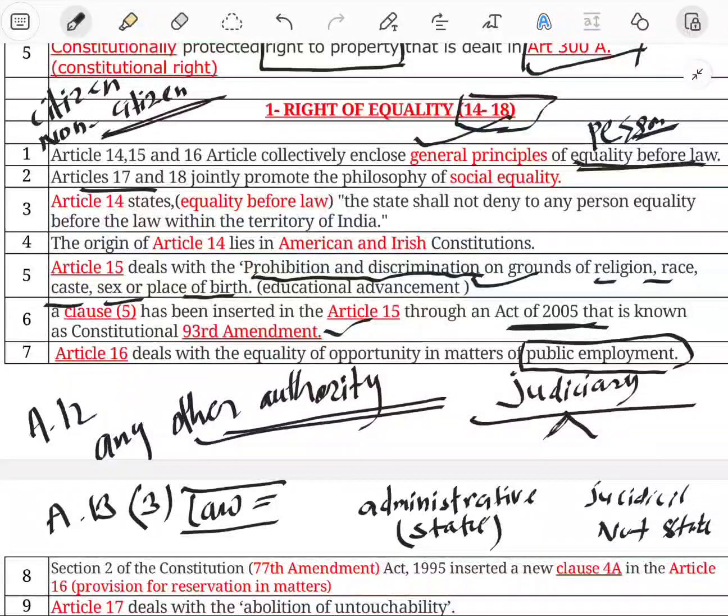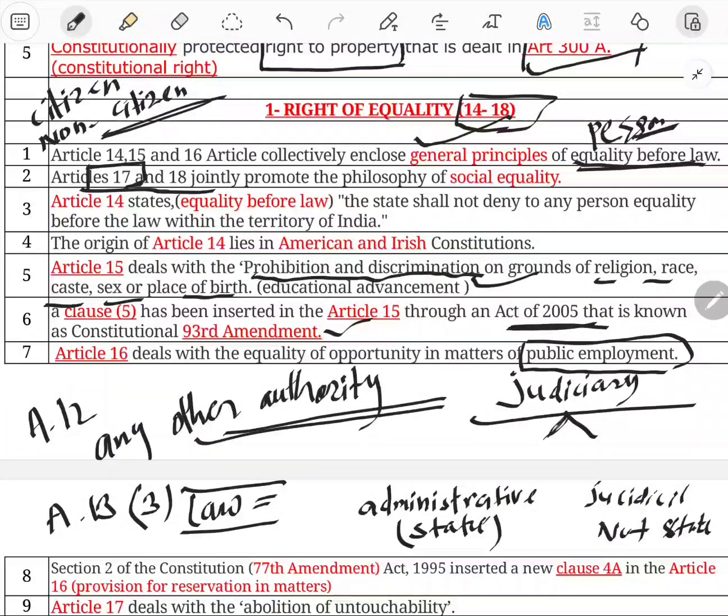What kind of social equality? Article 17 deals with abolition of untouchability. So untouchability is prohibited and is an offence under our Constitution, and for its protection the Parliament passed the Protection of Civil Rights Act of 1955.